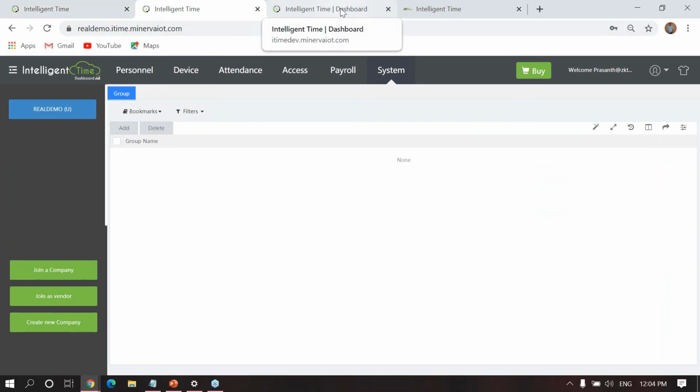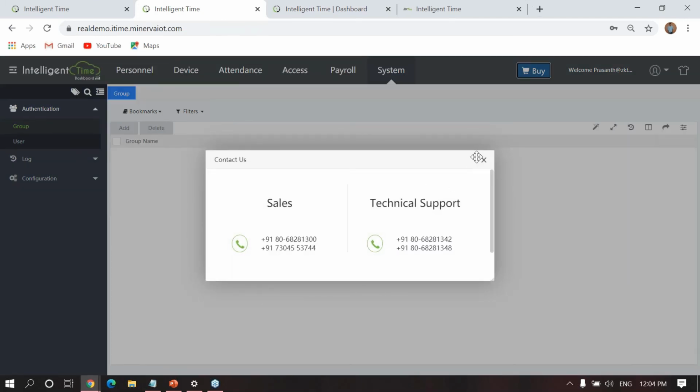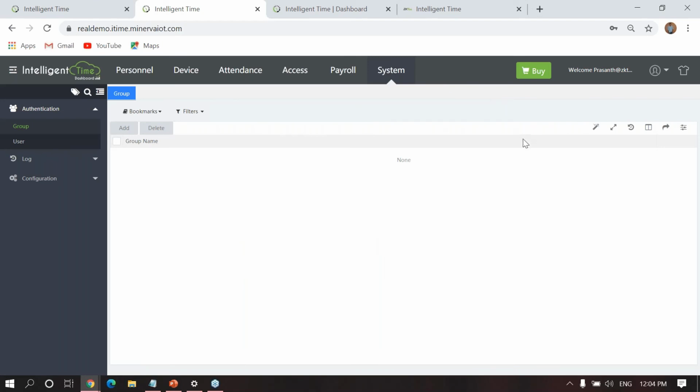So now you may get an idea of what kind of information we get in the vendor dashboard. We are still improving our application, including the subscription part. Here you can see the buy button, but currently we have not added the subscription yet. Initially we want to give it to our customers free for a few days, so we have not added any subscription. They can log in directly and operate our application without making any payment.